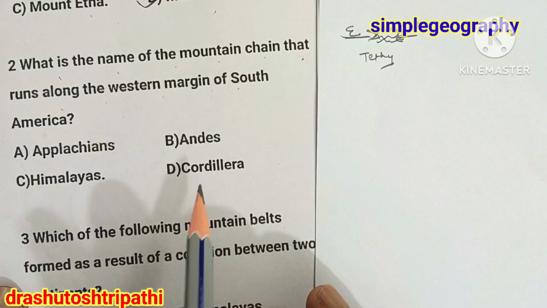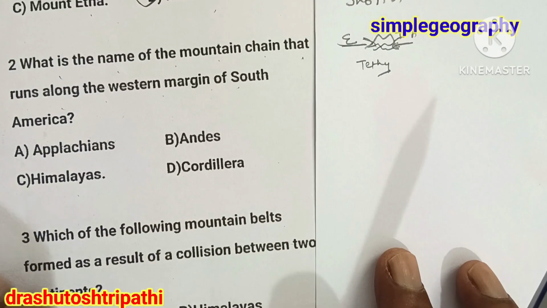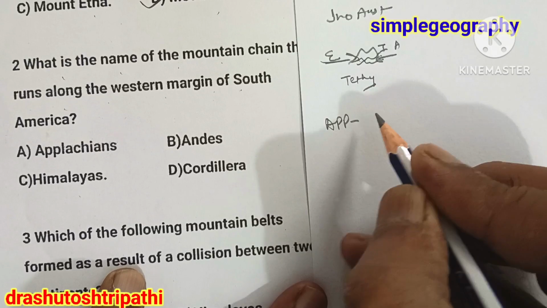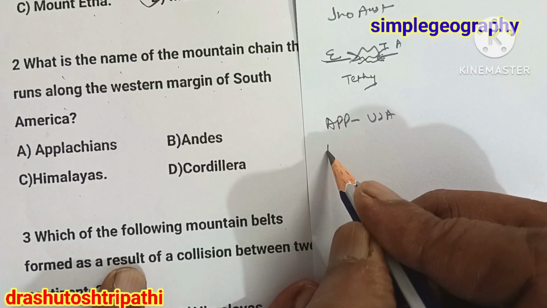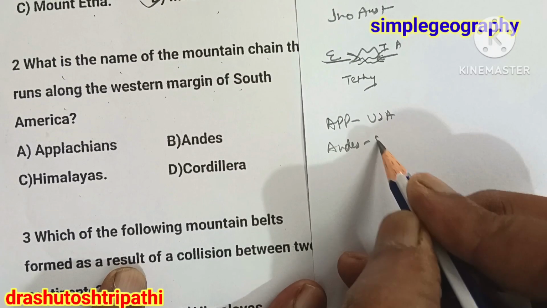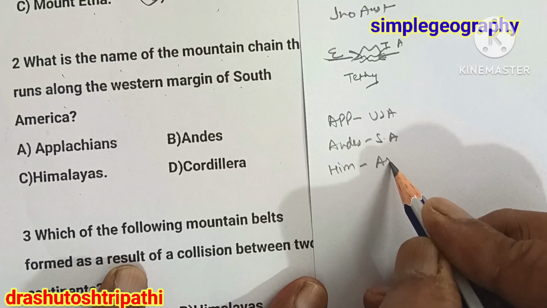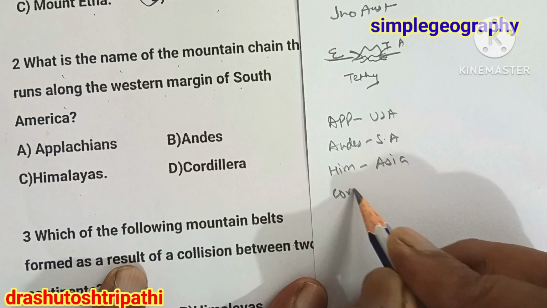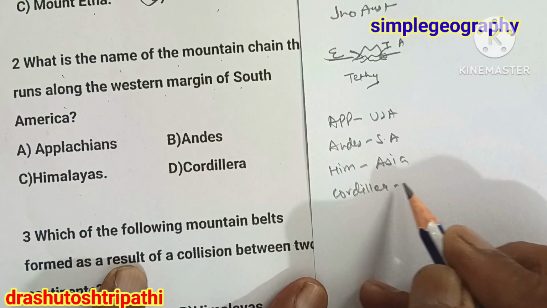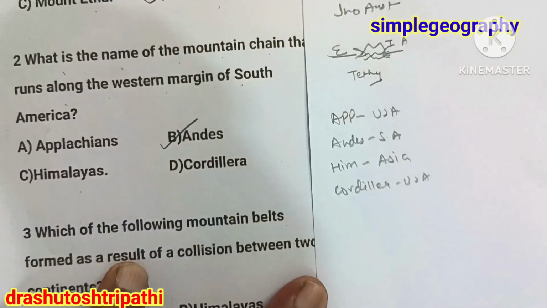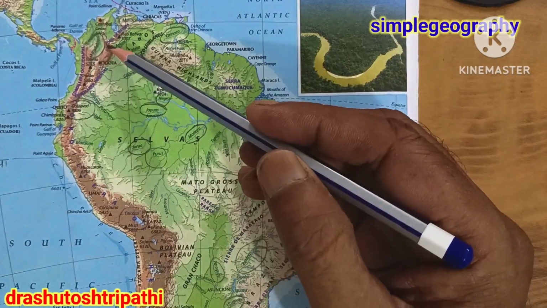Appalachian, Andes, Himalaya, and Cordillera. Now, Appalachian is in the USA. Andes is in South America, Himalaya in Asia, and Cordillera is also in the USA. The answer to this question is B, Andes. This is the Andes mountain.